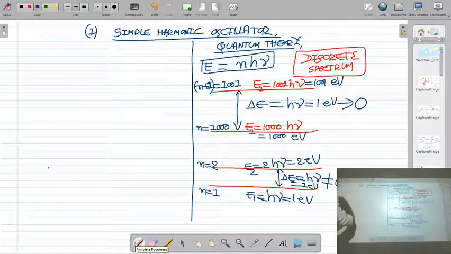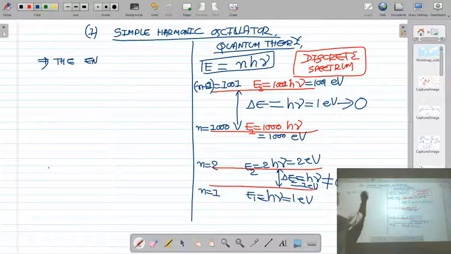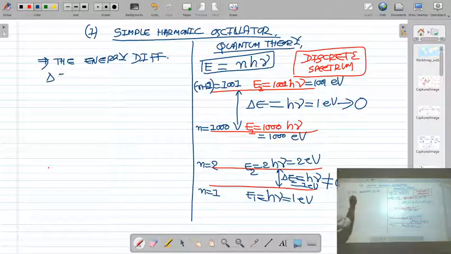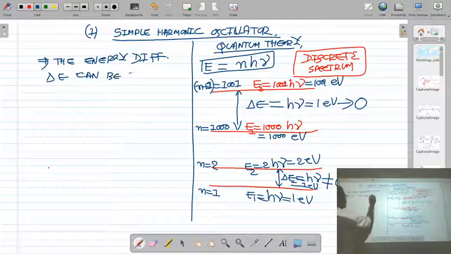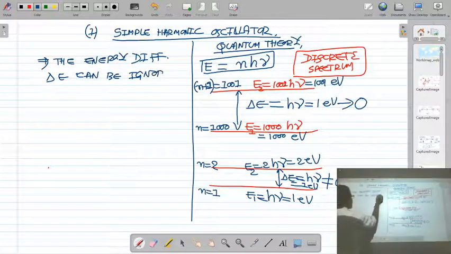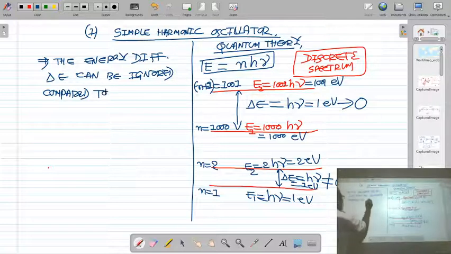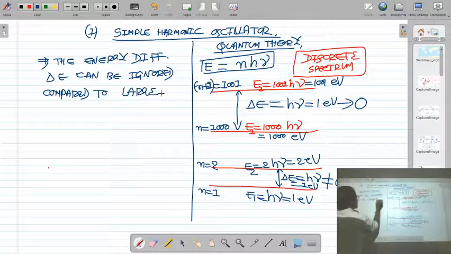The energy level difference delta E can be ignored compared to large value of energy.